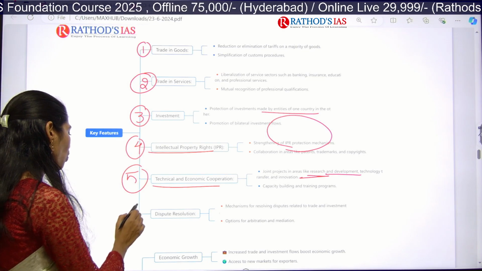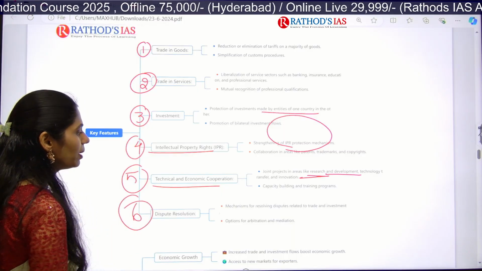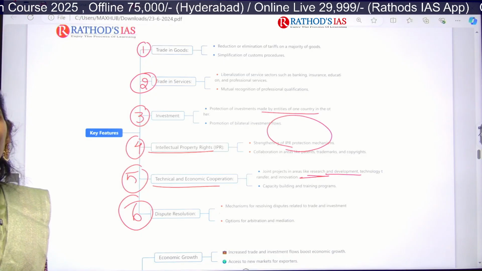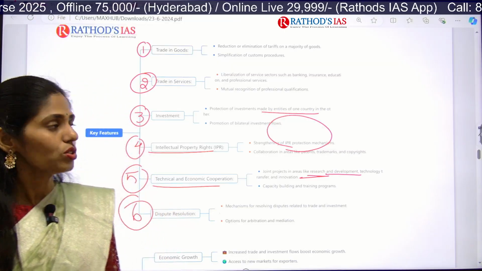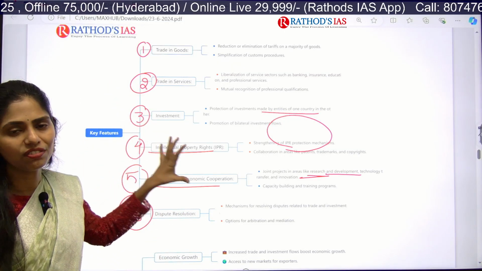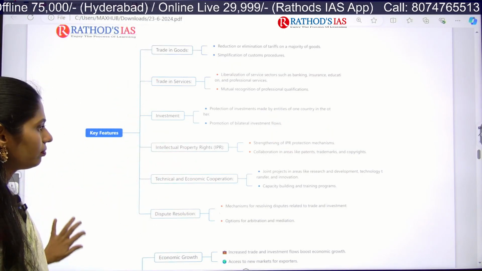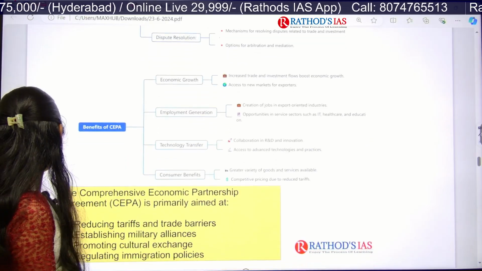And next one is, whatever disputes there are, there will be a proper mechanism for resolving these disputes. So all these are the key important features of this SEPA. Okay. And next, what are the benefits?